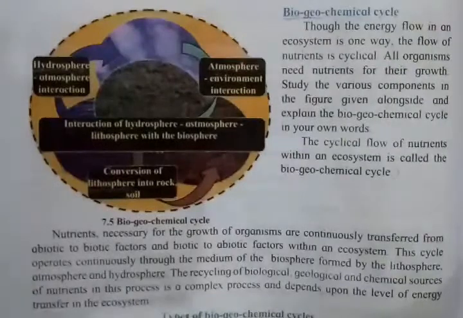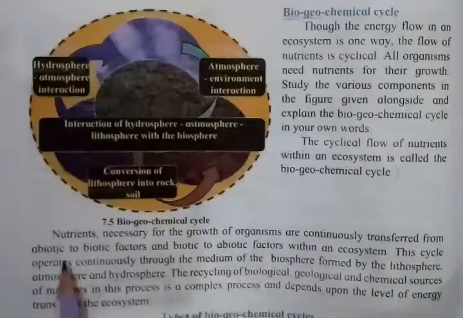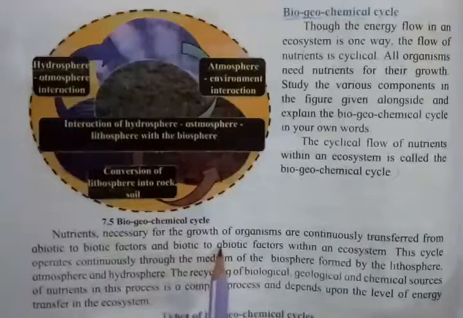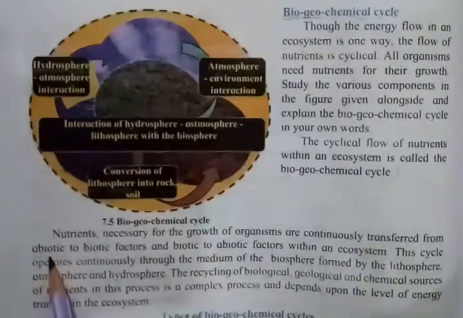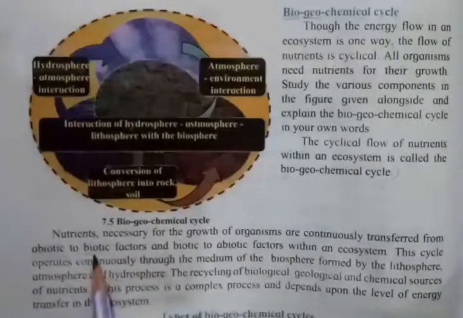Now here in the next paragraph, only what I have explained to you is covered. It is also said that nutrients necessary for growth of organisms are continuously transferred from abiotic to biotic factors and biotic to abiotic factors. Now what do you mean by abiotic factors? Abiotic factors are the non-living things and biotic factors are the living things.